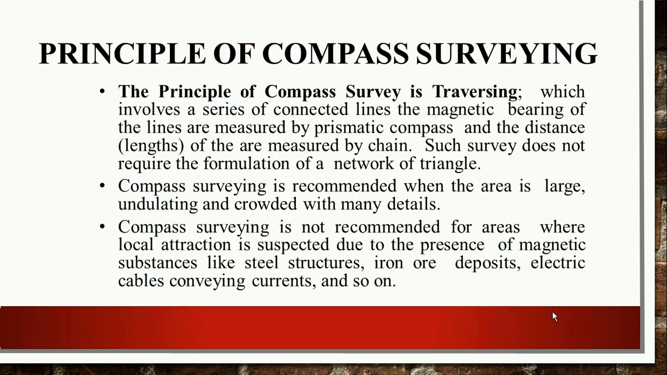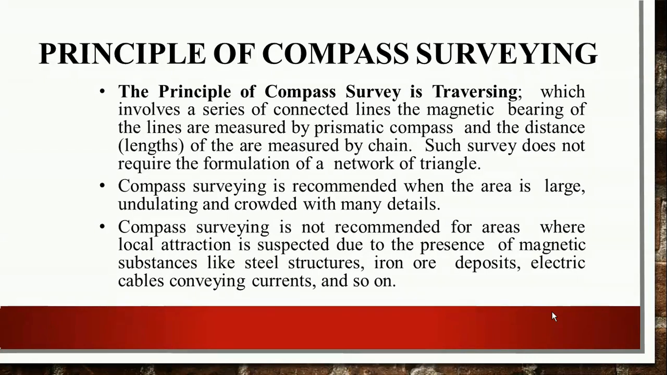Next, the principle of compass surveying, that is traversing, involves a series of connected lines. The magnetic bearings of lines are measured with the help of a prismatic compass, and the distances of the lines are measured with the help of chain or tape. Such a survey does not require the formation of a network of triangles. So compass surveying is recommended when the area is large, undulated and crowded with a number of details.